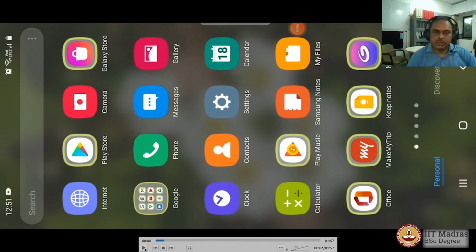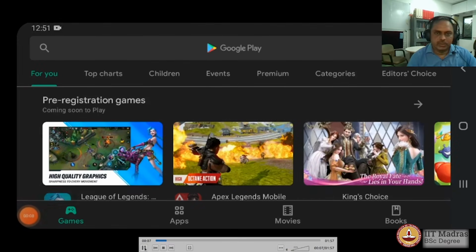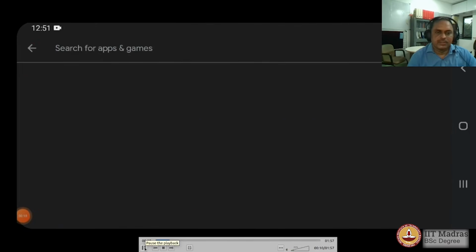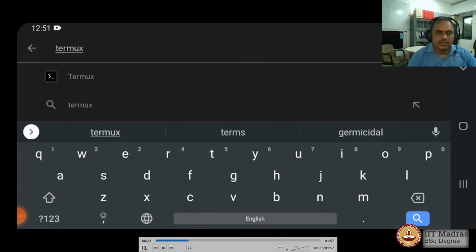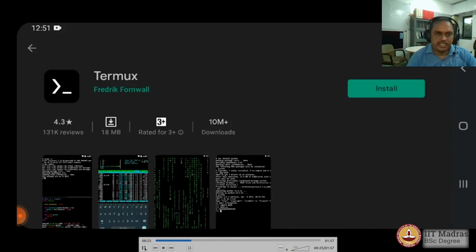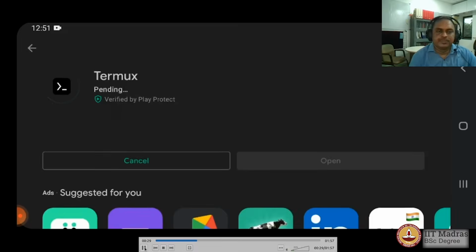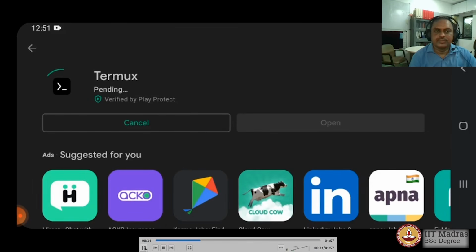If you are interested, you could also try out the command line environment right on your mobile phone. Open the Google Play Store and search for Termux app. You would notice it is from Frederick Fornwall. Go ahead and install that app. The installation will take just a couple of seconds if your network speed is good.